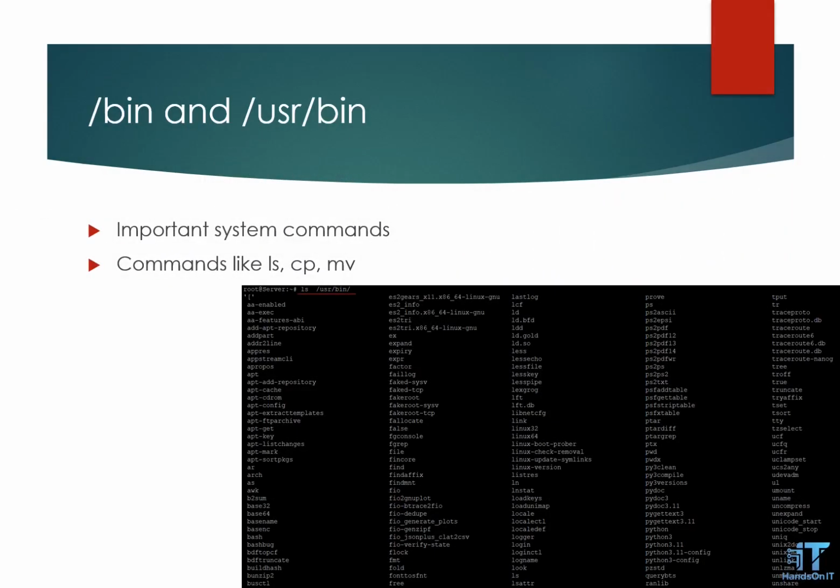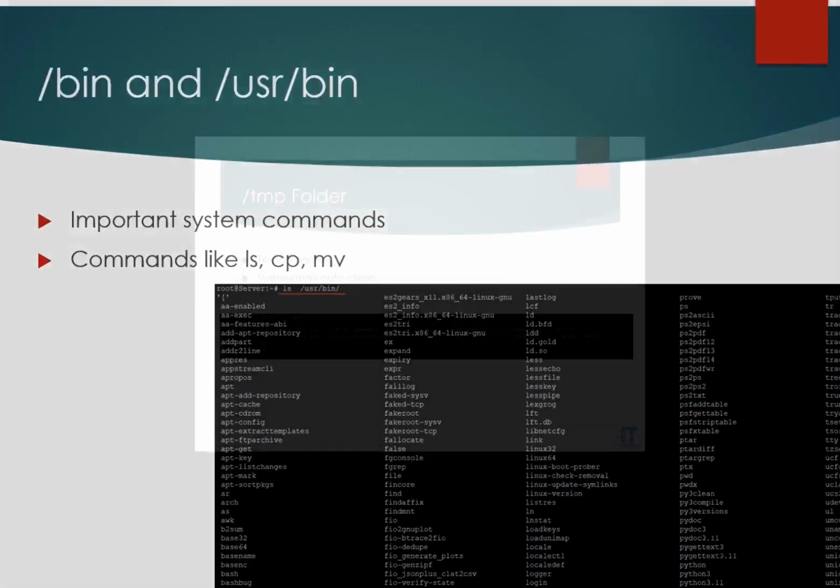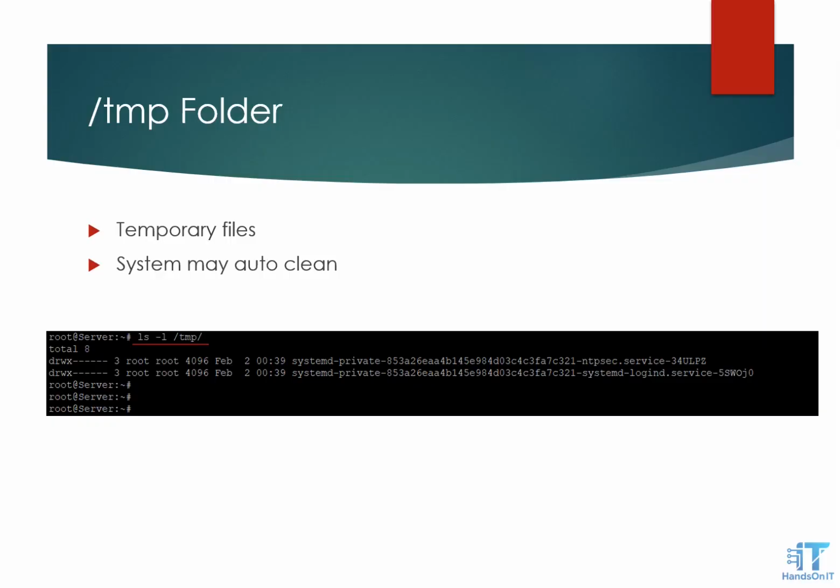And next, /bin and /usr/bin. These folders contain important Linux commands. Using ls /bin, you can check them there. Next, /tmp. This folder stores temporary files.